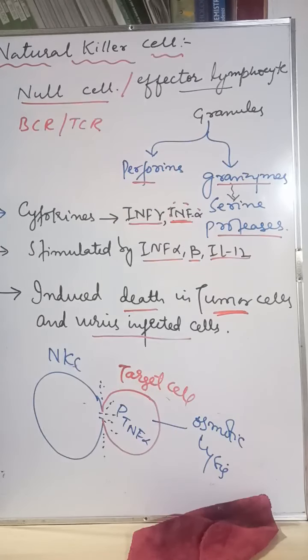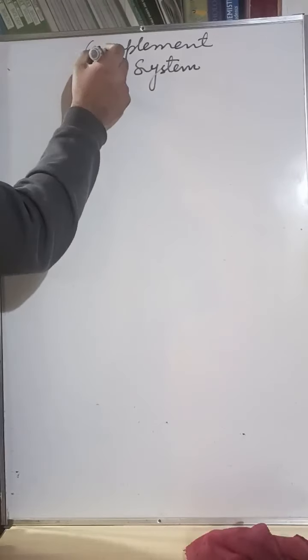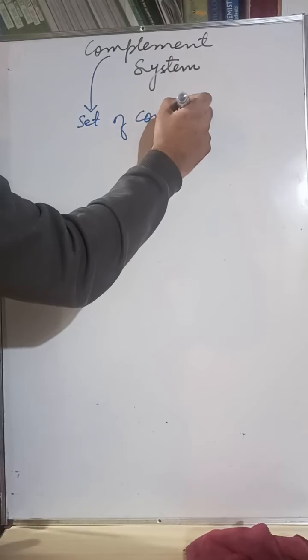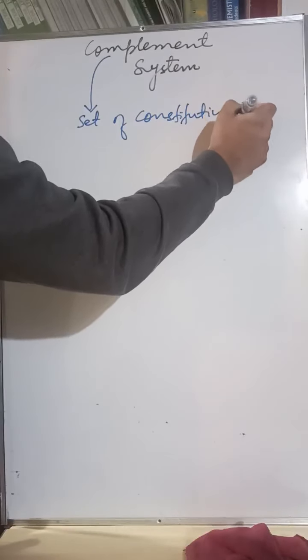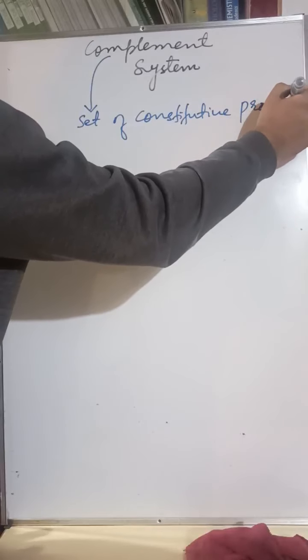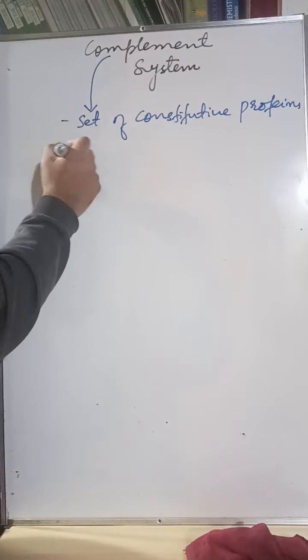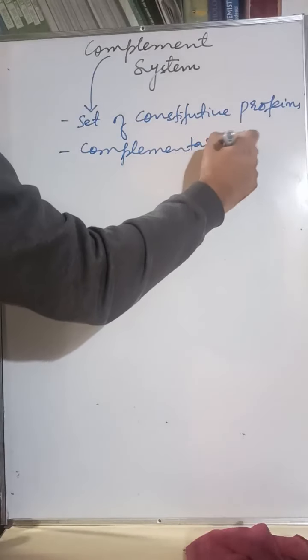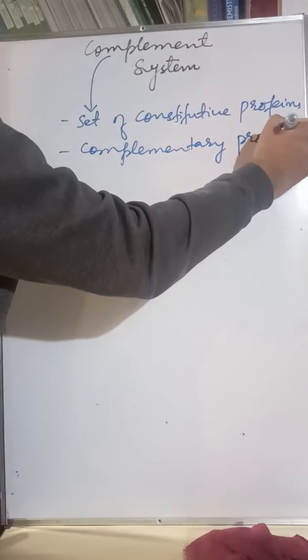Now, after this, let's understand the last component of the innate immune system, the second line of defense, that is the complement system. Let's understand what the complement system is. The complement system is simply a set of constitutive proteins. You can also call them complementary proteins.